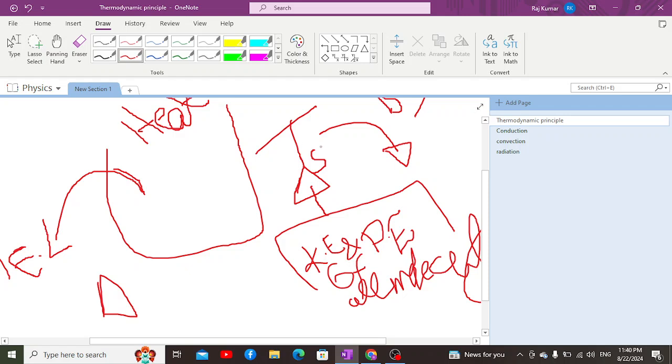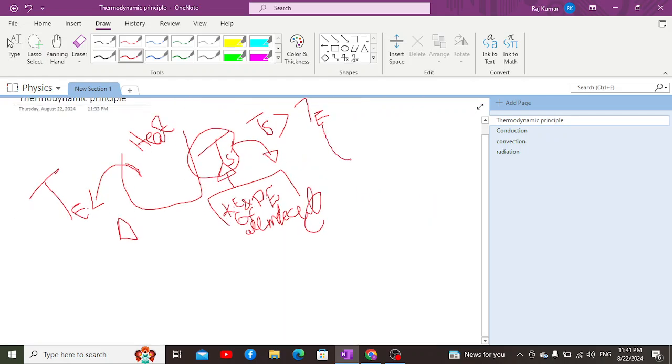Let's suppose the system Ts is having the higher temperature. Ts having a higher temperature is because its internal energy is higher. So if it possesses higher internal energy, its temperature is also higher. While the environment Te is having lower internal energy, due to which its temperature is also lower. Now, since the internal energy of the system is greater than the internal energy of the environment, the transfer of